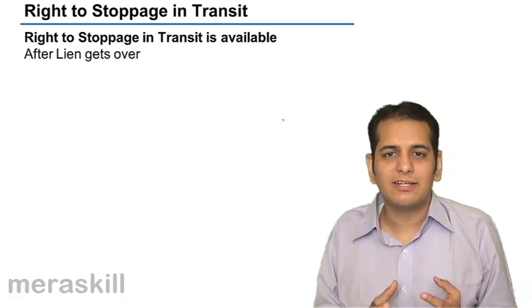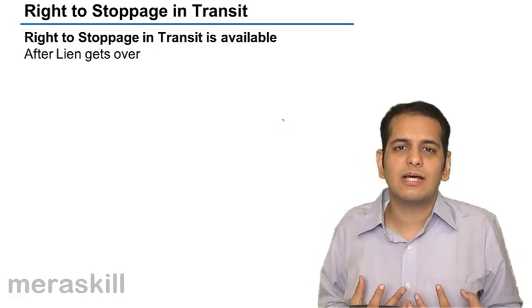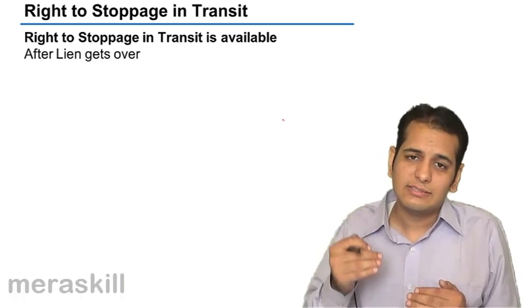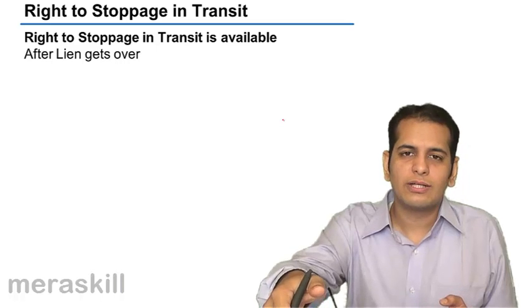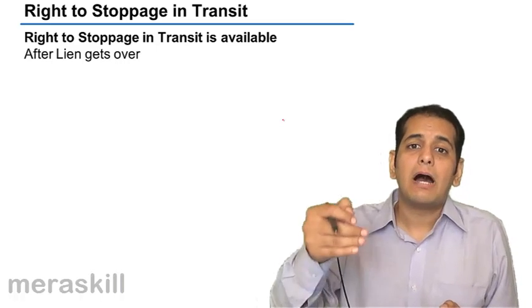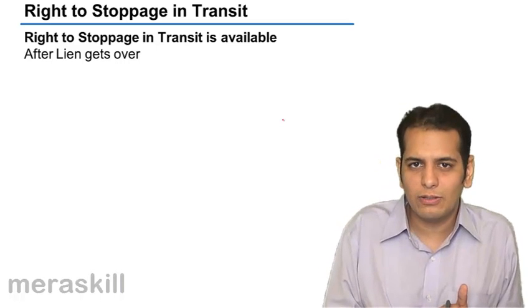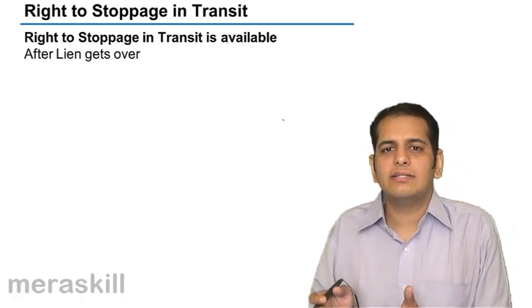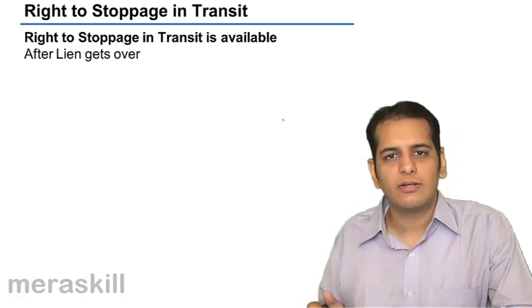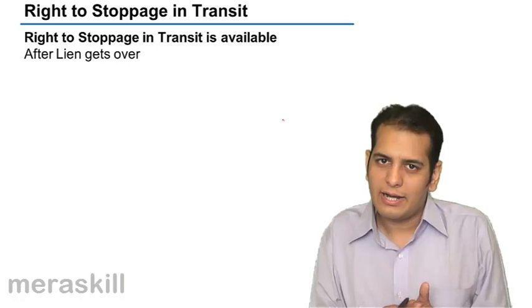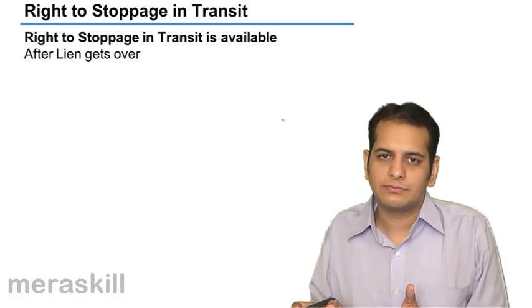Right to lien is available till the time the goods are in the possession of the seller. Once the seller gives the goods to the carrier, he parts with the possession. So there the right to lien gets over, and then what starts is the right to stoppage in transit. So where the right to lien gets over, right to stoppage in transit starts.